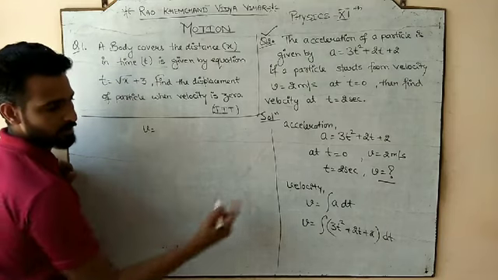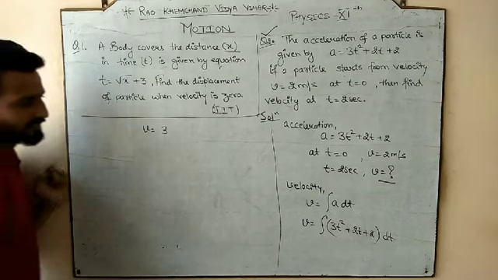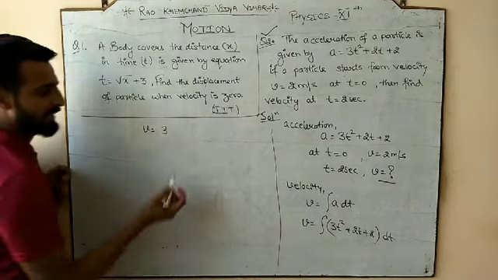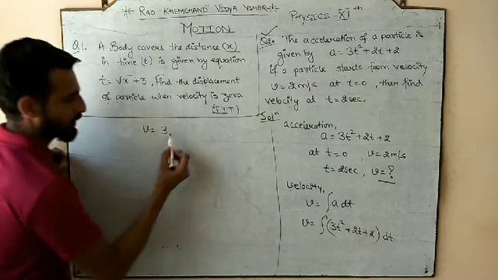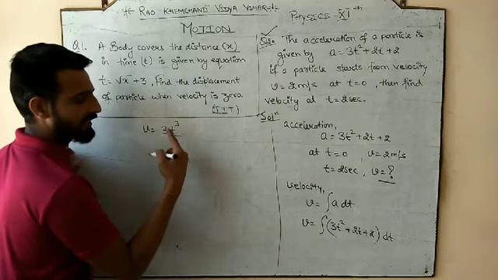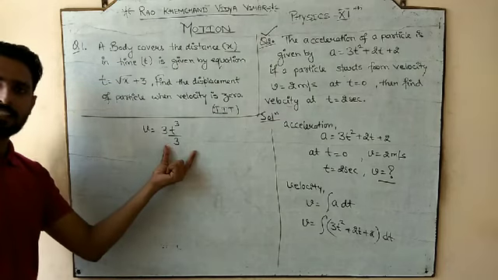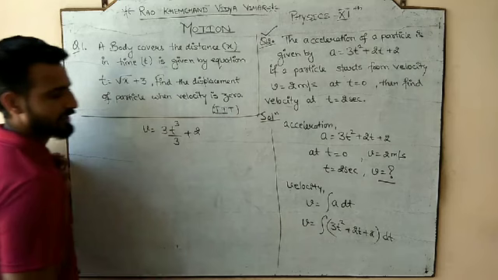So the first term 3t², the constant stays as it is. For t², the rule for xⁿ is xⁿ⁺¹ divided by n+1, so it would be t^(2+1), which is t³, divided by 2+1, which is 3. Are you understanding that? Okay, so now next is 2t. 2 is a constant, as it is.